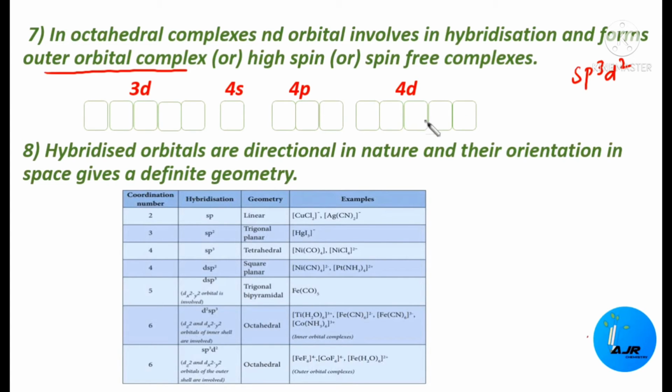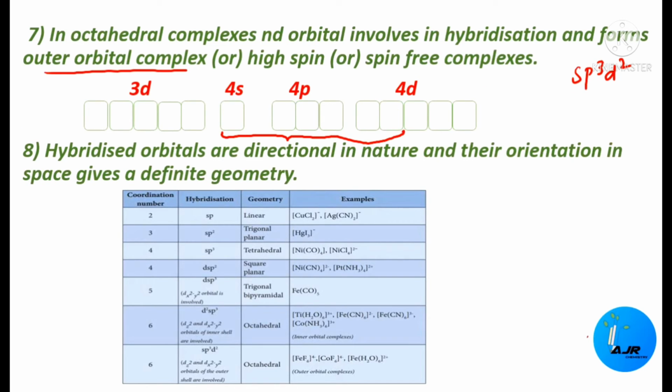Such complexes possess a comparatively higher number of unpaired electrons. In the previous one we had paired electrons, but here we will have a higher number of unpaired electrons. Therefore, they are also called high spin complexes or spin free complexes. See here how the hybridization takes place. This 4s will be involved, this 4p, and then from here 2d orbitals will be involved. All these will be paired up, so the orbitals involved in this hybridization will be 4s, 4p and 4d.